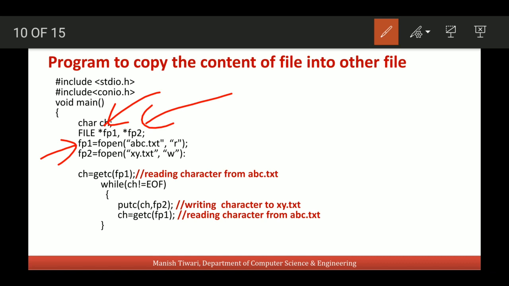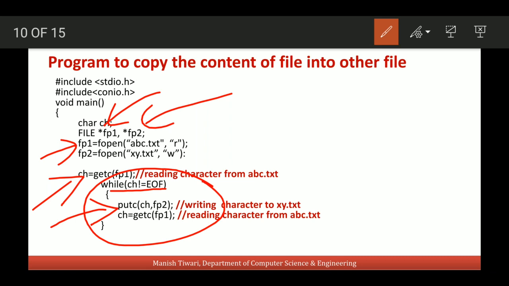So we will read the content from file 1, that is file pointer 1, using the getc function, and if it is not the end of file character, we will write this character using the putc function to file pointer 2, that means to the file associated with file pointer 2. And with this loop we can read the characters from file 1 until we reach the end of file character, and at the same time we will write these characters to file 2 also.